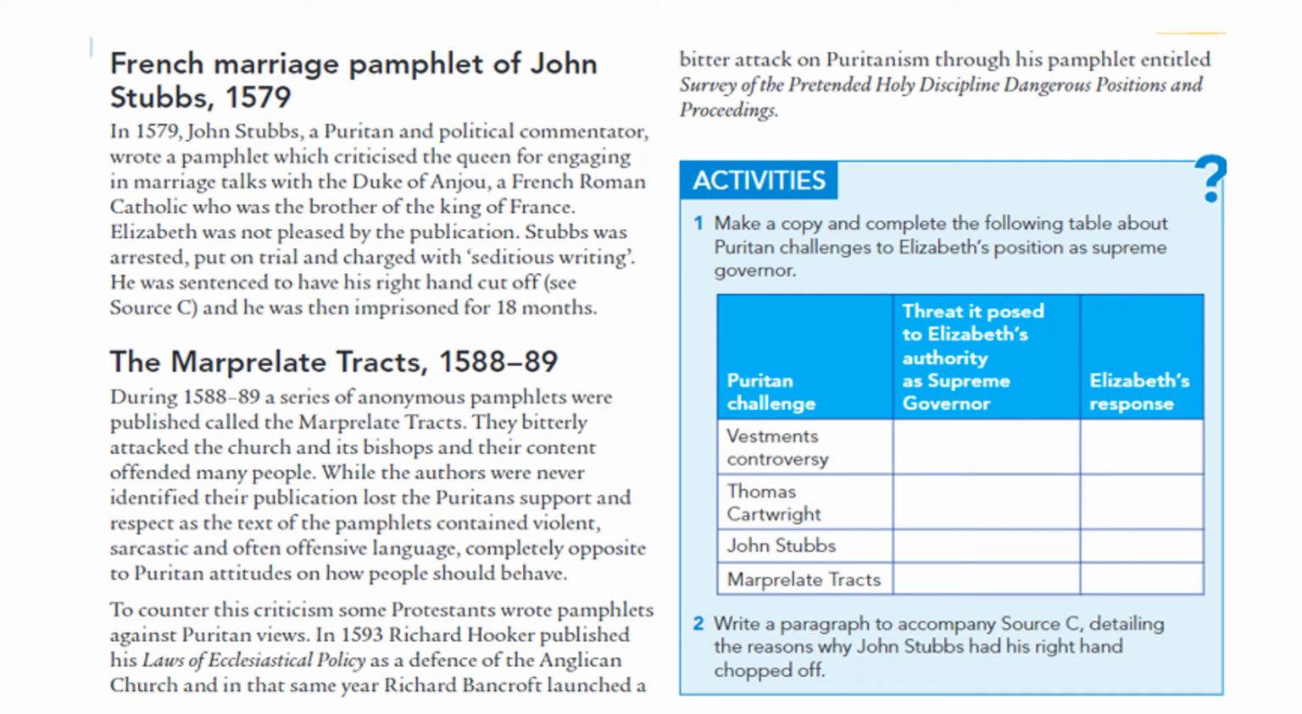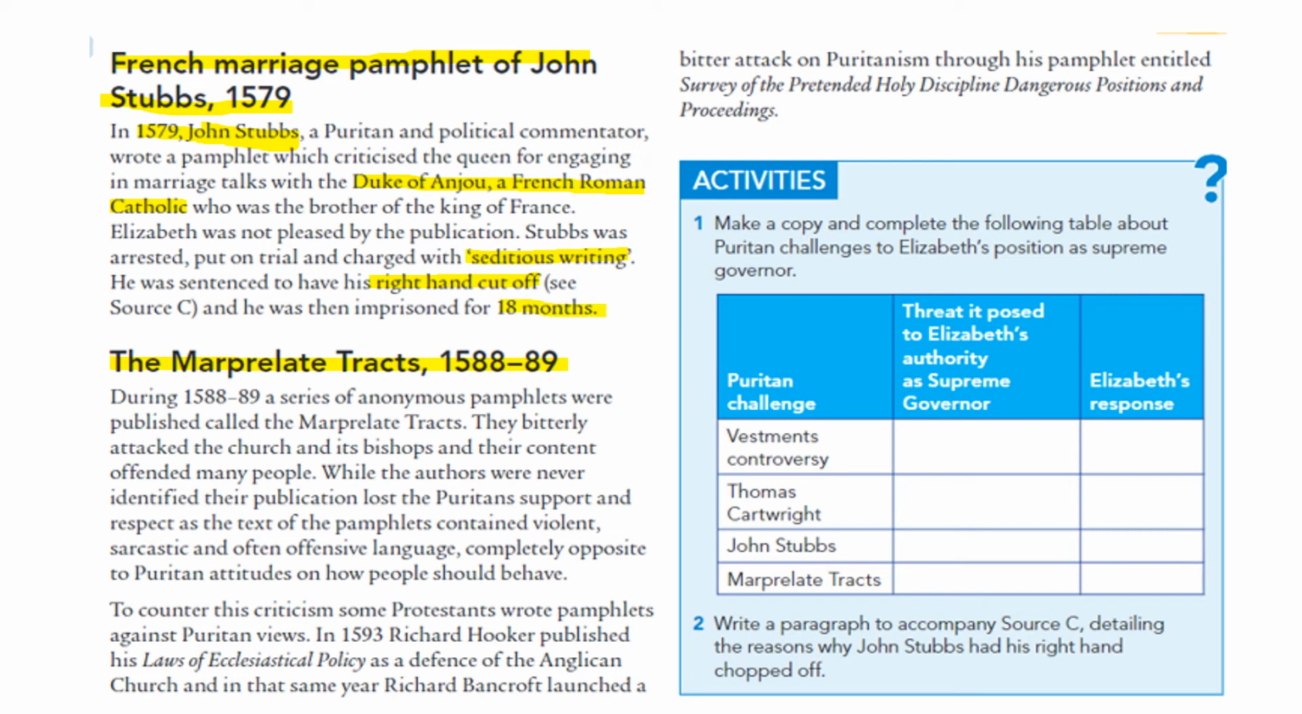So much the same, let's have a look here. We need to look at the French marriage pamphlet of John Stubbs, something that you might have already covered in the past in a little case study. So we know in 1579, Mr. John Stubbs, he was quite angry about the marriage negotiations by a French Roman Catholic with Elizabeth, said some pretty nasty things, and had his right hand chopped off in the process for seditious writing. Today we would call that slander, but it was called seditious writing then. And he had his right hand swiftly removed from his body, and he was chucked in prison for 18 months.